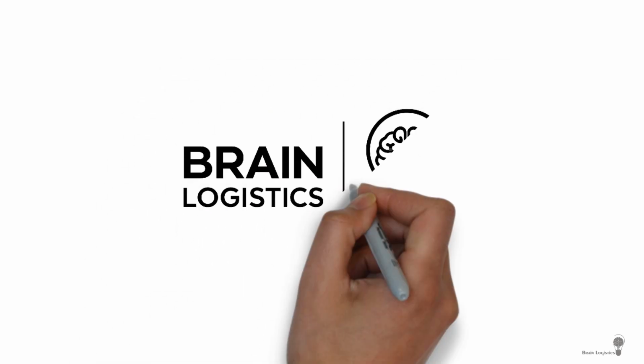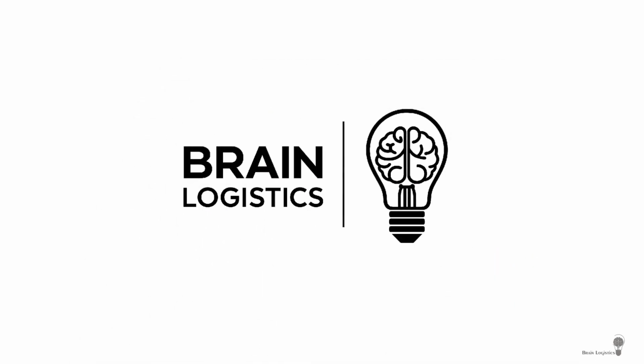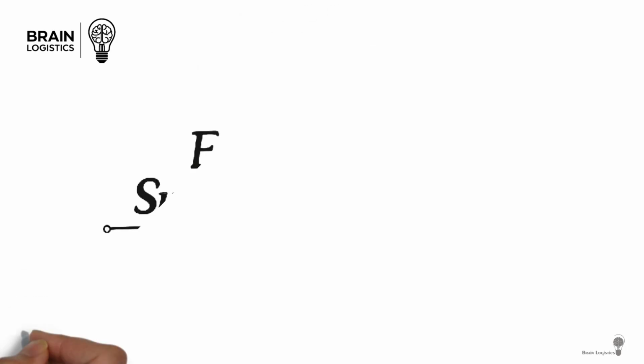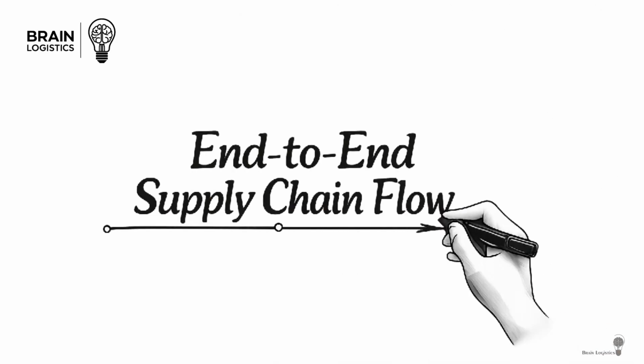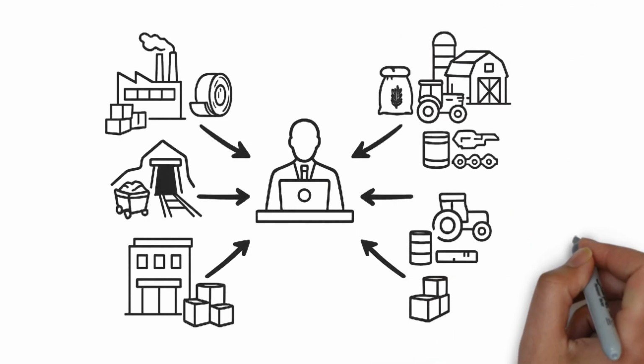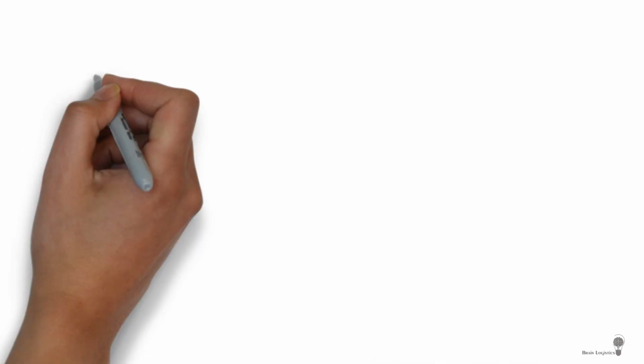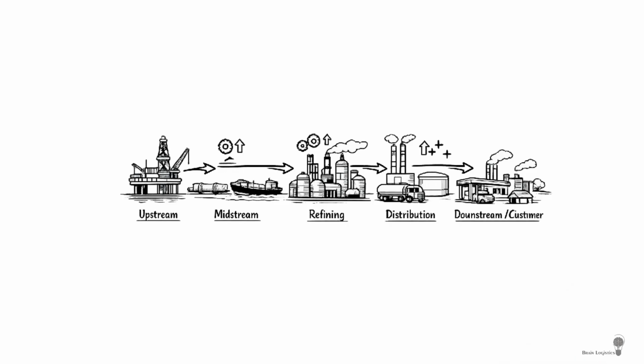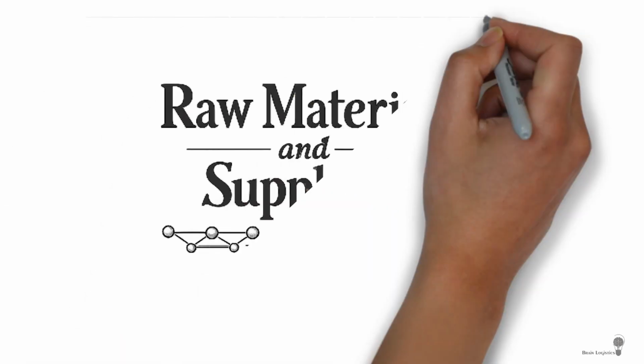Today in Brain Logistics. End-to-end supply chain flow, raw material to customer. To understand supply chain management, we must look at the entire end-to-end flow. This flow begins with raw materials and ends with the final customer.